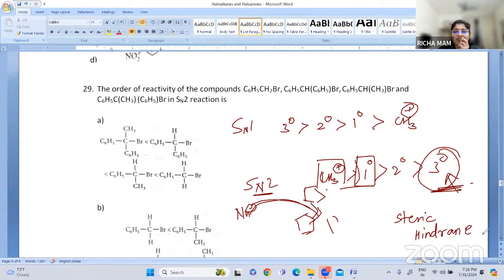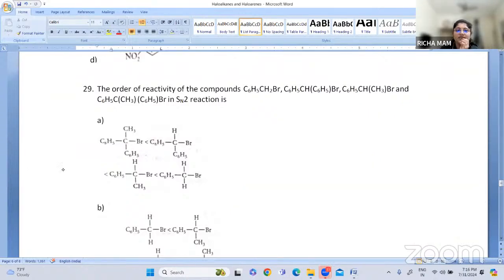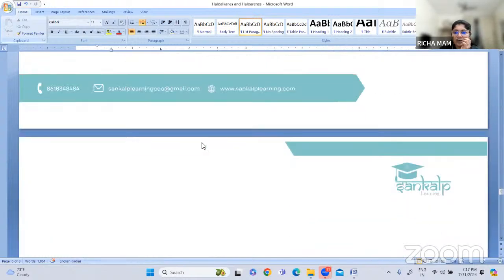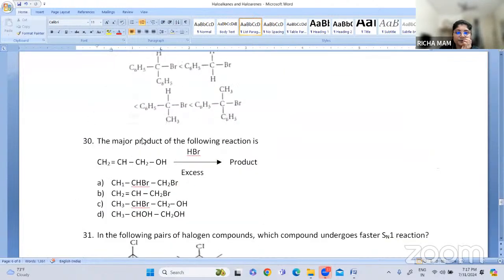Here we had seen one tertiary carbocation and two secondary. Then we have to see which group is bulkier: methyl or phenyl. Phenyl groups are bulkier than methyl groups, right? So like that we have to compare. Okay, let us go for the next one. Next question.